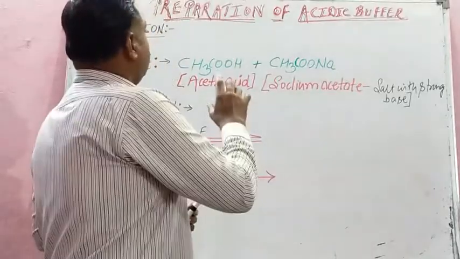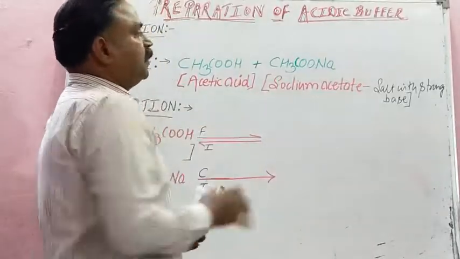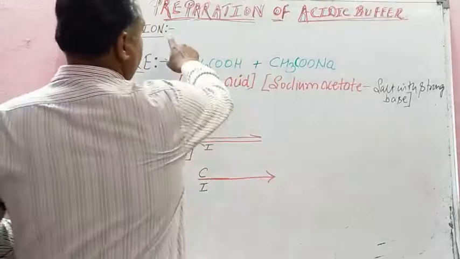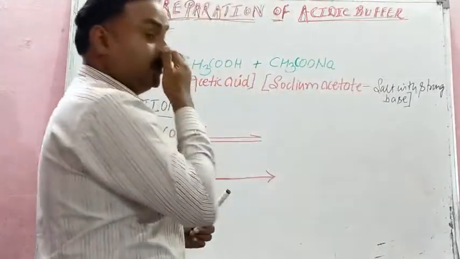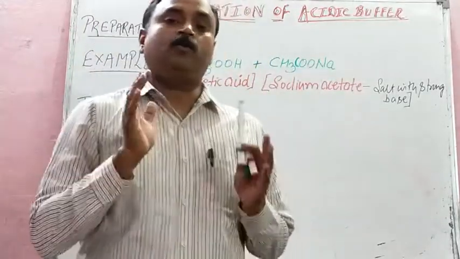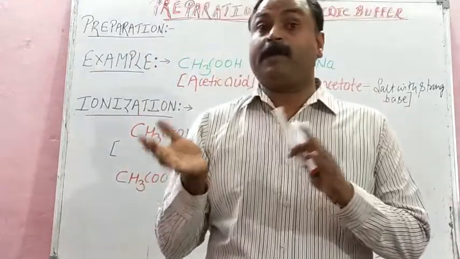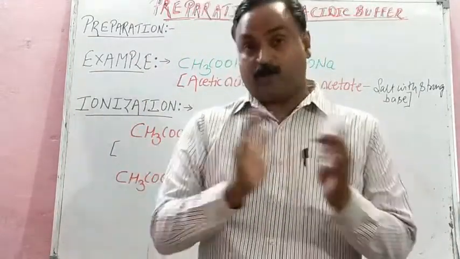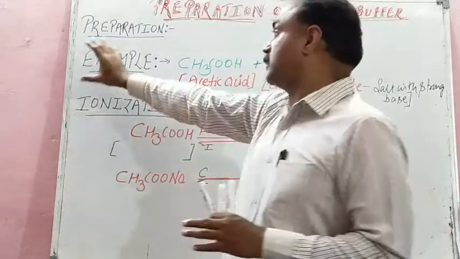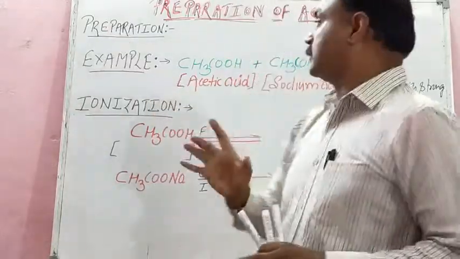Children, we are on long answer type of question, which can be asked for 4 marks. That is preparation of acidic buffer. Student, if you know how to prepare acidic buffer, easily you can learn how to prepare basic buffer, because both are opposite and parallel. So pay attention on this very interesting topic.